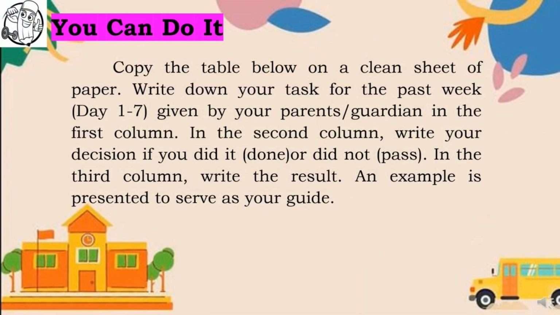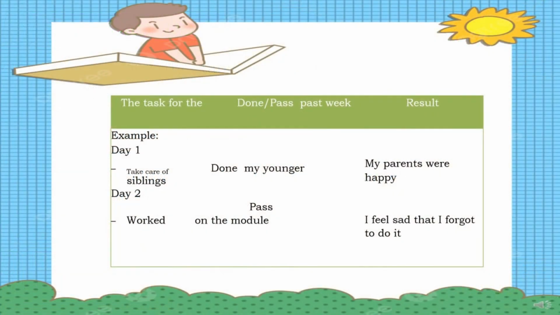For your another activity, which is the You Can Do It, you are going to copy the table below on a clean sheet of paper. Write down your task for the past week, day 1 to 7, given by your parents or guardian in the first column. In the second column, write your decision, if you did it, done, or did not pass. In the third column, write the result. An example is presented to serve as your guide. So here are the examples on the activity that you are going to do.